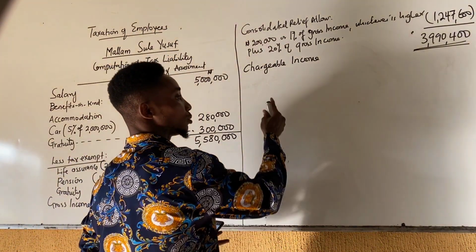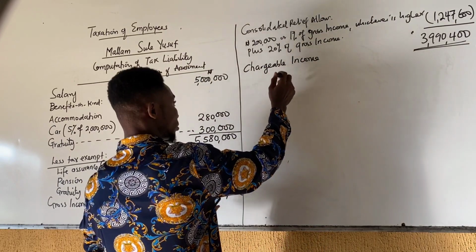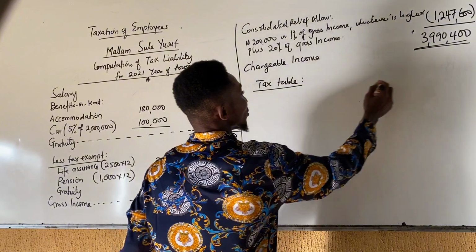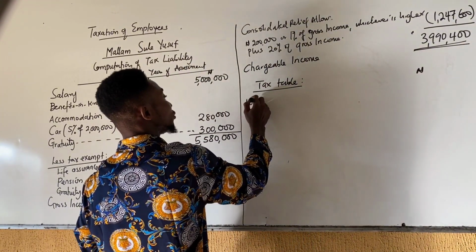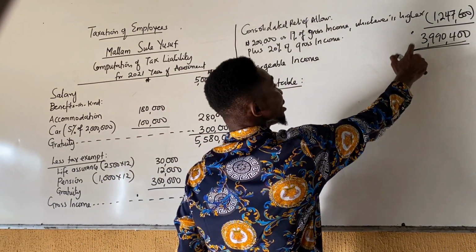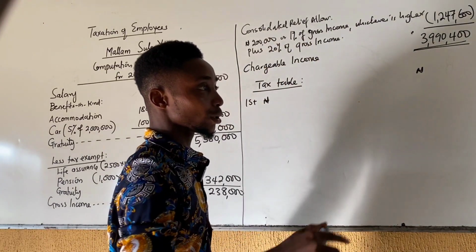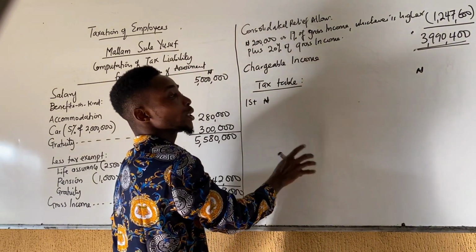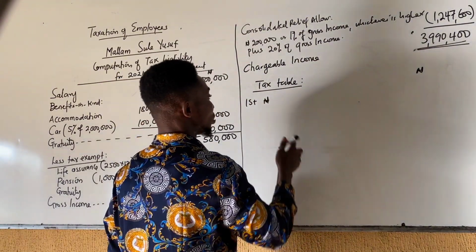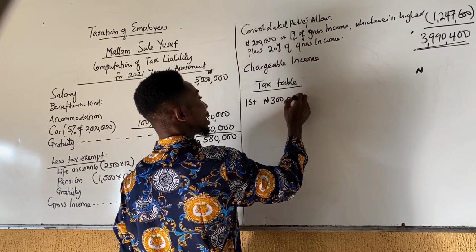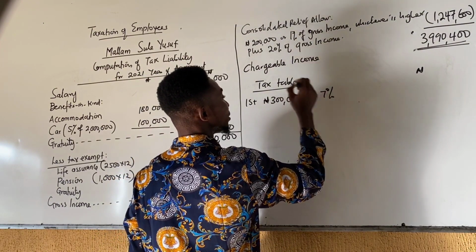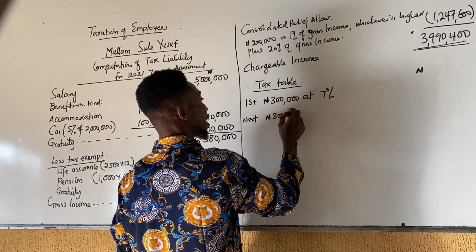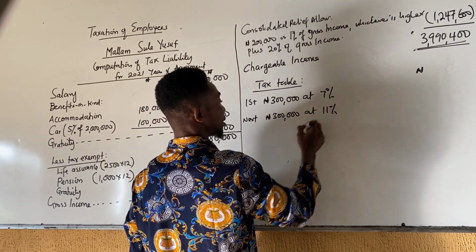From the tax table, since this figure is beyond 3.2 million, the difference between 3.2 million and this figure will be the amount we will charge at 24%. The first 300,000 is charged at 7%. Next 300,000 at 11%.